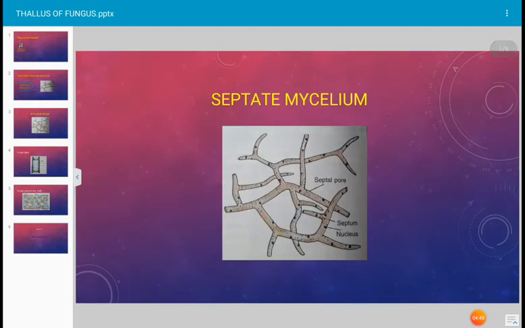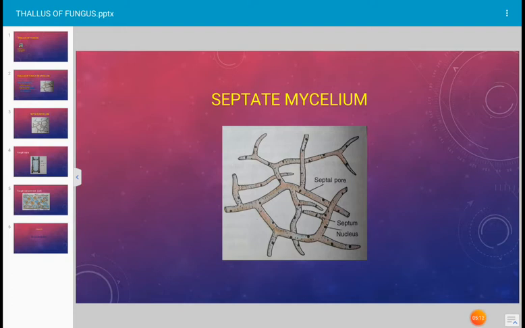This is the septate mycelium. The septal pore is shown in the photograph. There are many nuclei and the hyphae are branched. The nuclei are not freely suspended, but in each compartment one nucleus is there. Generally we call it multicellular, but it is not really multicellular. The word is not suitable for this because the wall is not continuous, there is a septa.